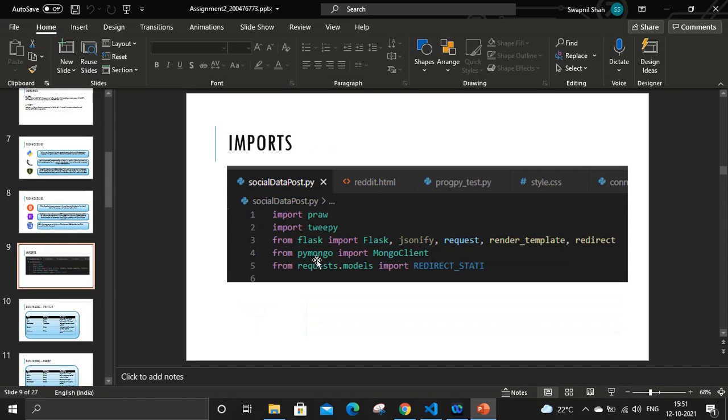So I have used these five libraries. The two that I explained earlier are PRAW and Tweepy. The third one I have used is Flask. Here we are importing Flask, request and render_template, and I have used Flask for the web application only. PyMongo is basically for the connection between Mongo and Python. Request model is like, if I am using this reddit.html, then I need to request that model into my code. So that library is there, request.model.